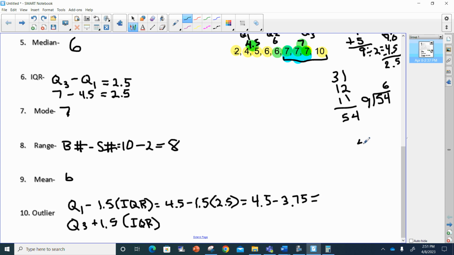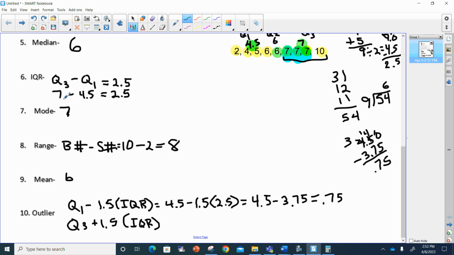Let's see, we got 4.5, we're minusing 3.75. We know we're going to have to borrow one, so we turn this to a 4 and carry one here. 15 minus 10 is 5. We have to borrow one again. So 14 minus 7 is 7. Decimal comes down, and 3 minus 3 is 0, so it's 0.75. So do we have any number here lower than 0.75? No, the lowest number was 2. Now let's try this over here.